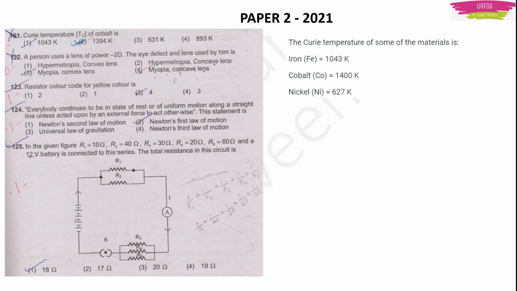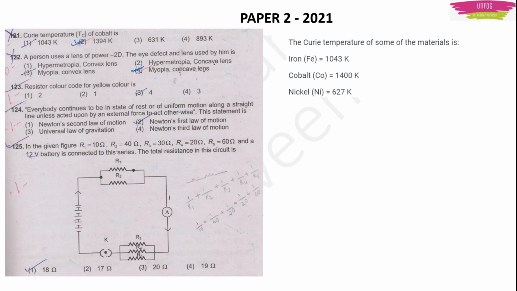Next, question number 122. A person uses a lens of power minus 2D. The eye defect and lens used by him is. Now you can easily tell it, right? I told you about myopia, hypermetropia and all that. So the answer will be option 4, because concave lens.